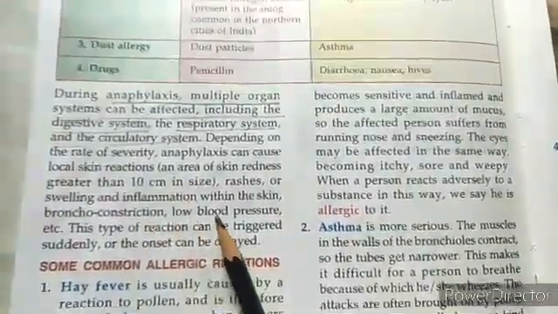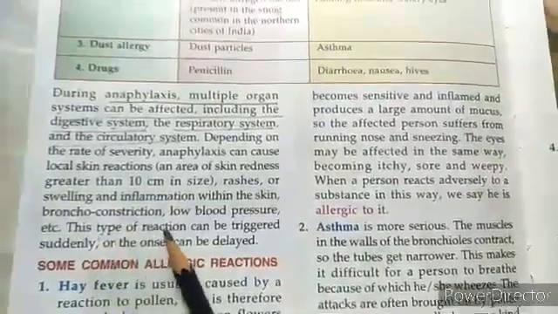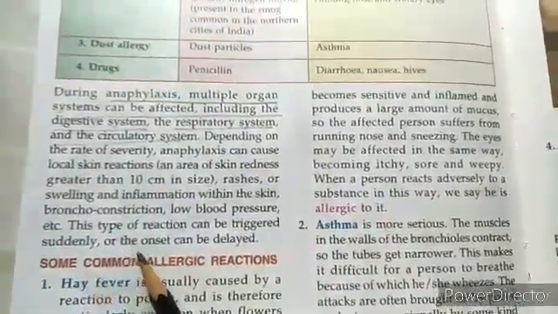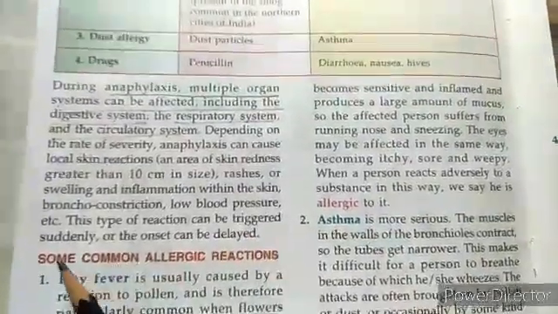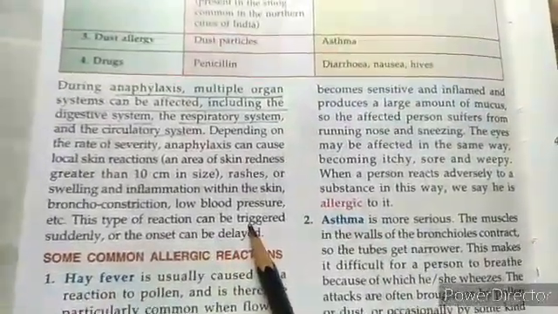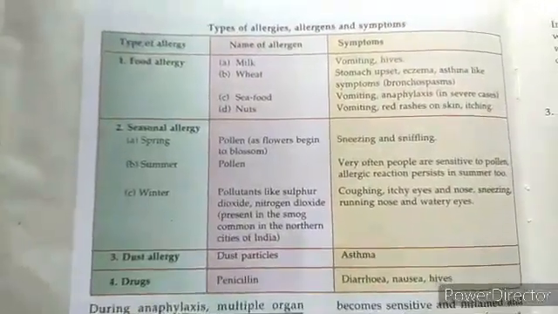Then low blood pressure. Now this type of reaction can be triggered suddenly, and the onset can be delayed. It can happen suddenly or it could be slowly as well. I hope it is extremely clear.